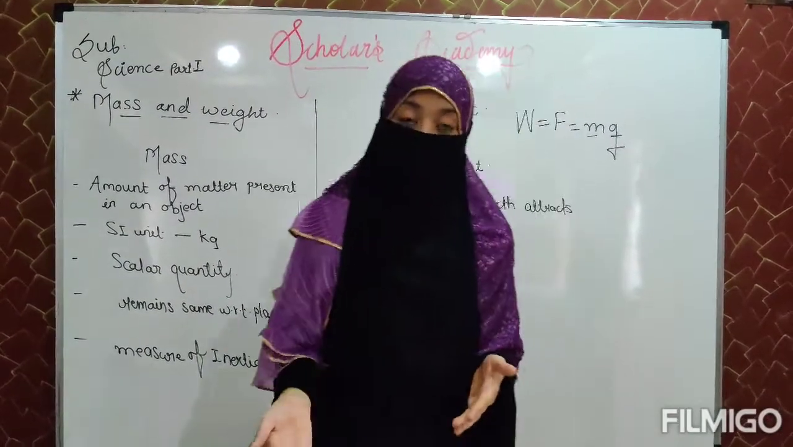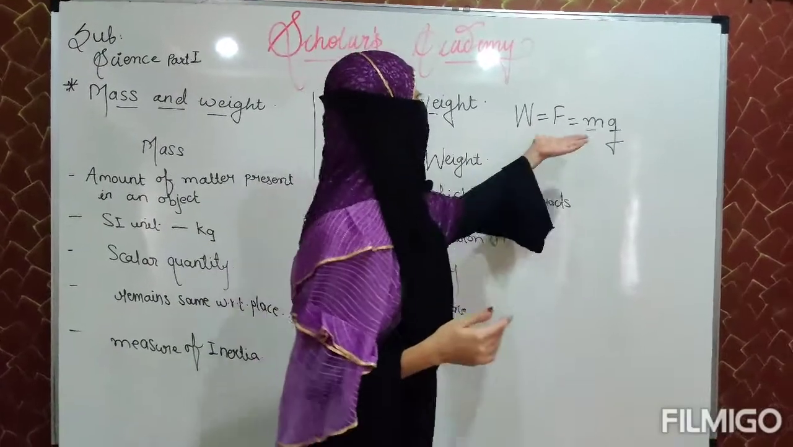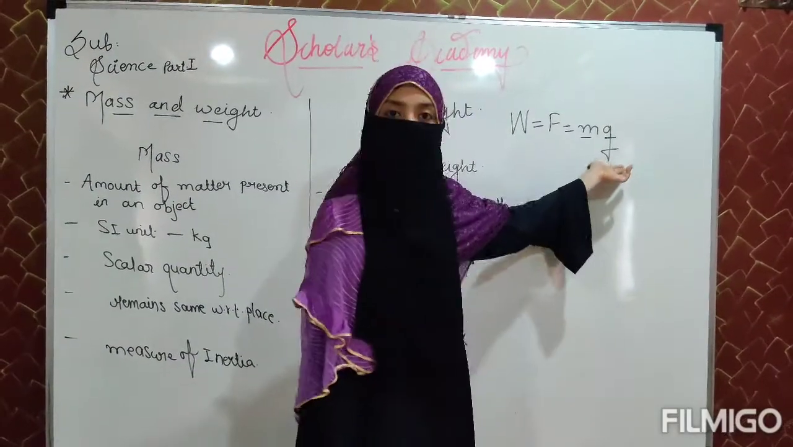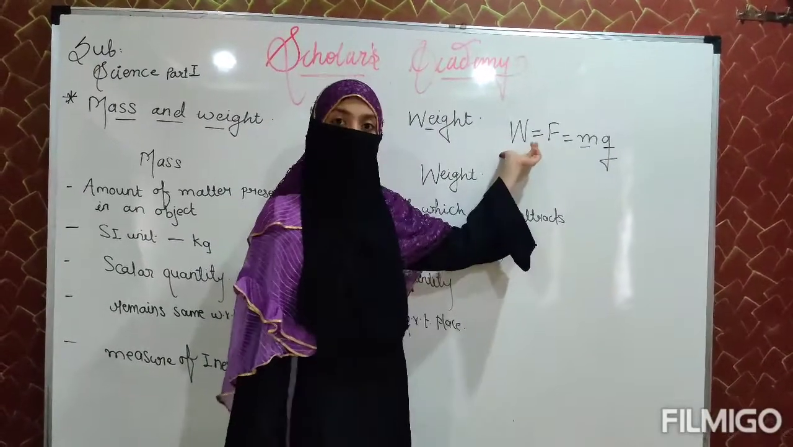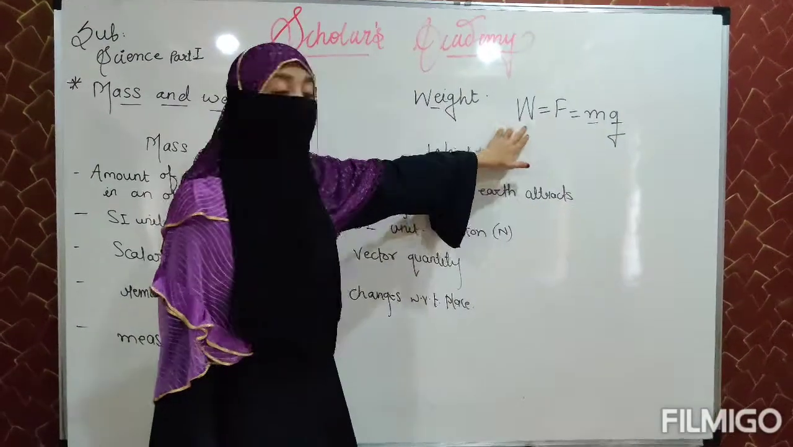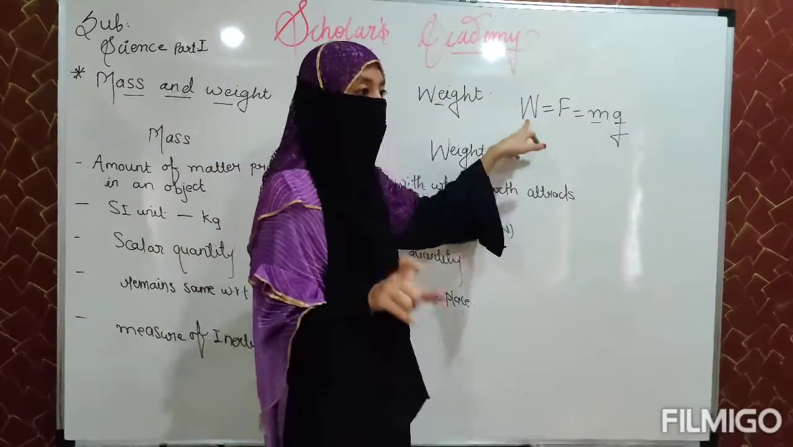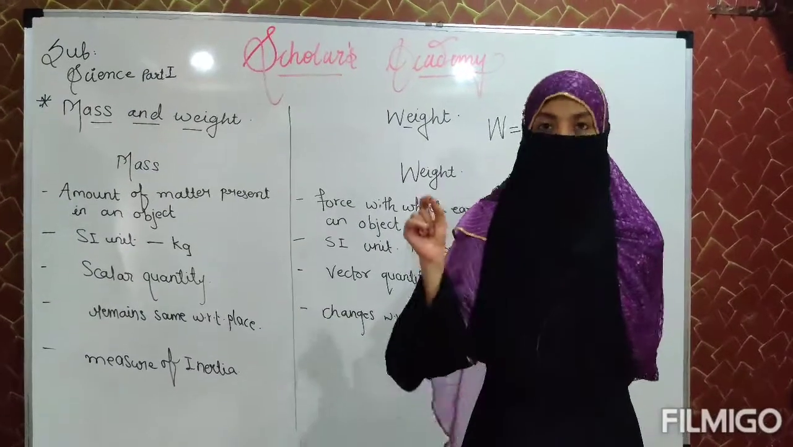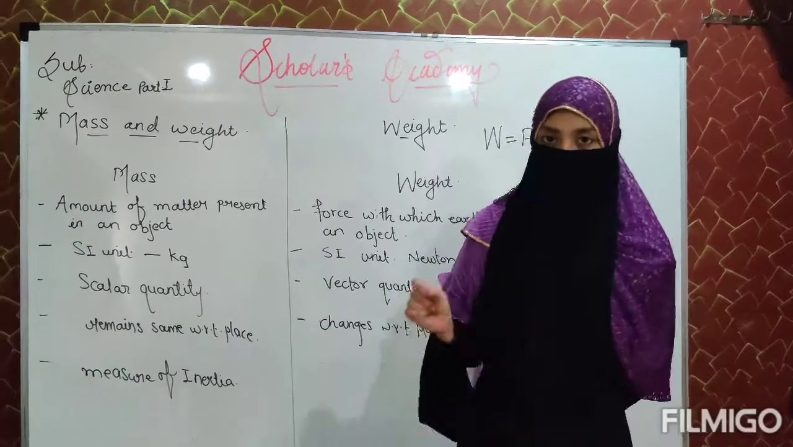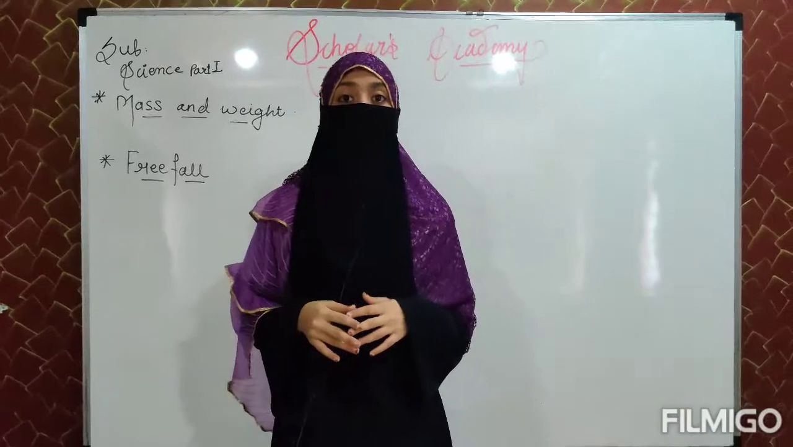If you want to calculate the weight, you need to multiply the mass with the gravitational acceleration. That will obviously give you the weight, which possesses the unit Newton. But generally when we speak, its weight is 2 kilogram means its mass is 2 kilogram, not the weight. That was about weight and mass.